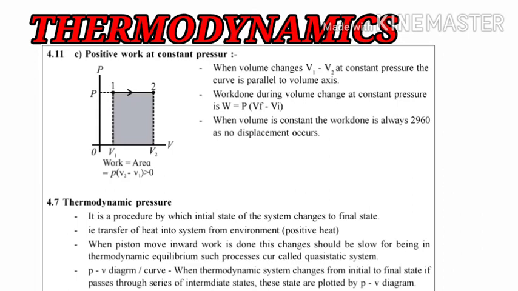There will not be any displacement of the piston, neither inward nor outward. Thus we have studied these 3 cases: positive, negative and positive work at constant pressure.